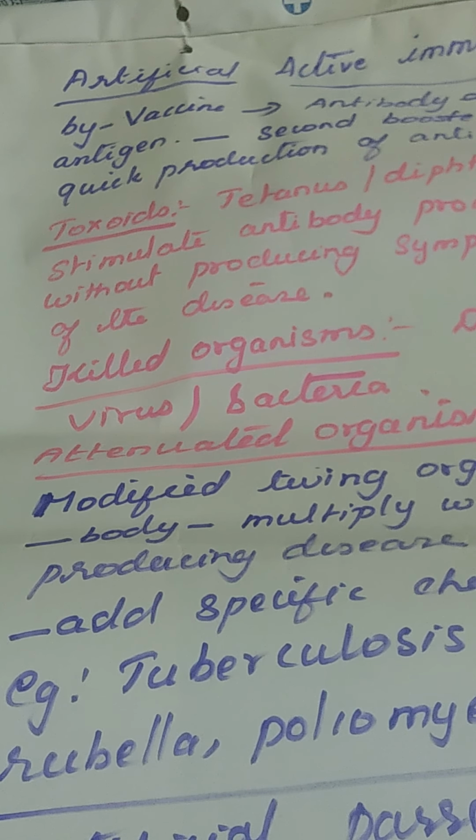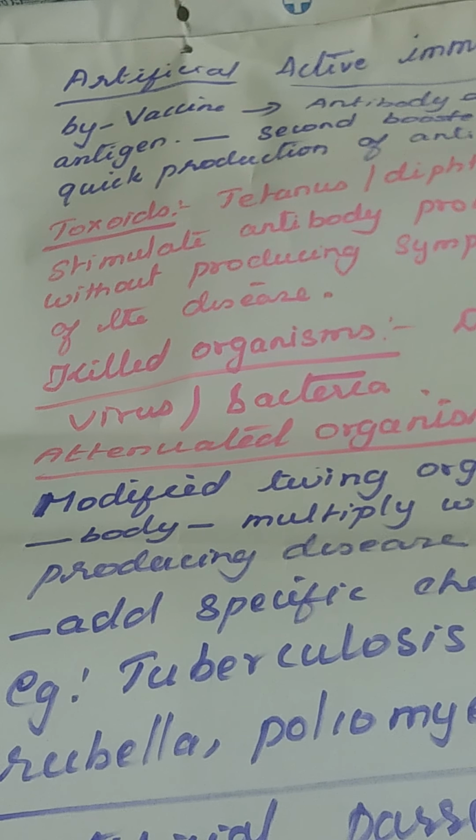The antibodies are produced, and the first booster they will give will kill that. The second booster is also given, so that it strengthens the immune system. The different types of artificial active immunity are toxoids, killed organisms and attenuated organisms.